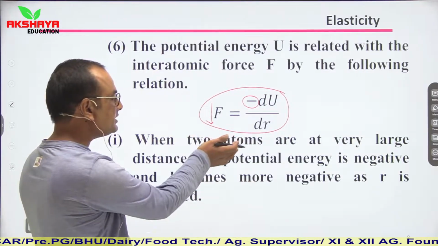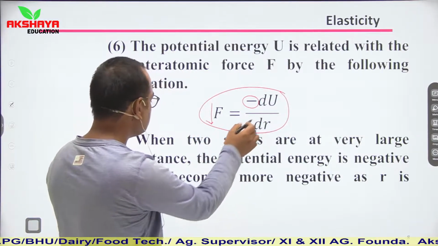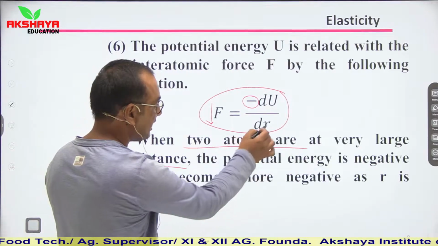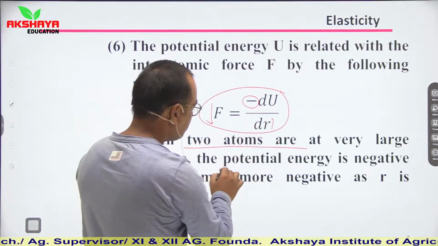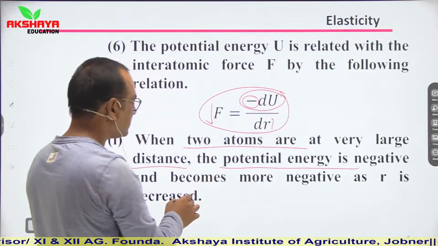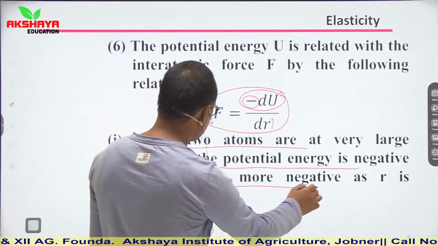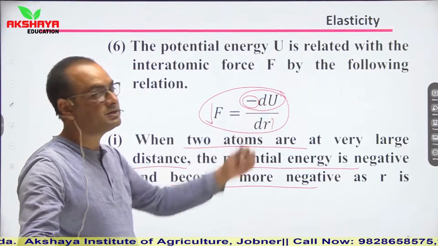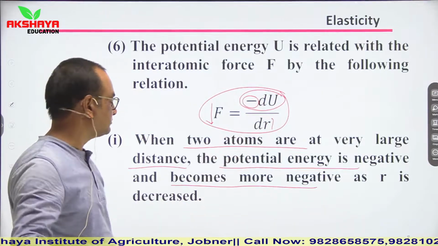If two atoms are at large distance, it means r is higher, then potential energy is negative. This energy becomes more negative as r is decreased.